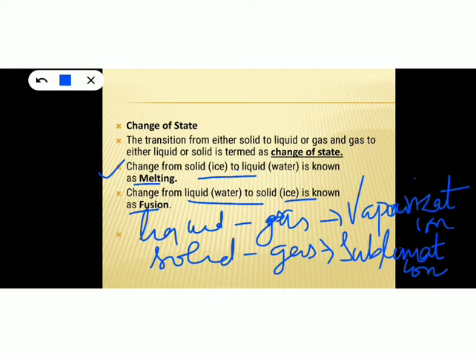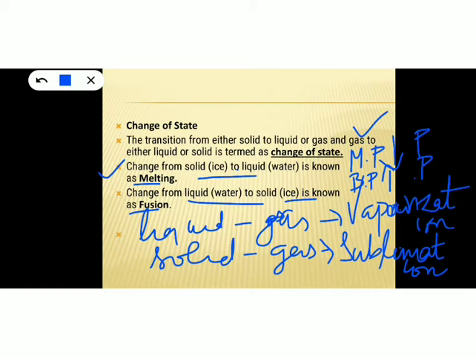Melting point decreases with pressure. Similarly, boiling point increases with pressure. That means when pressure increases, melting point decreases and the substance melts quickly.